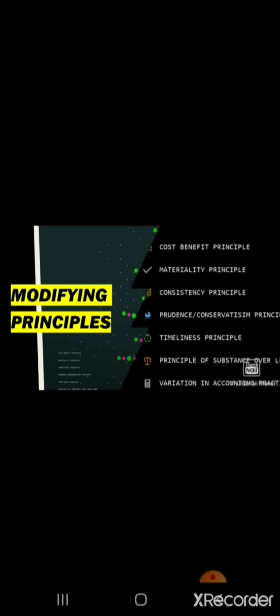Now let us see the important modifying principles. It consists of cost benefit principle, materiality principle, consistency principle, prudence or conservative principle, timeliness principle, principle of substance over legal form, variation in accounting practices. Let us see each principle in detail.